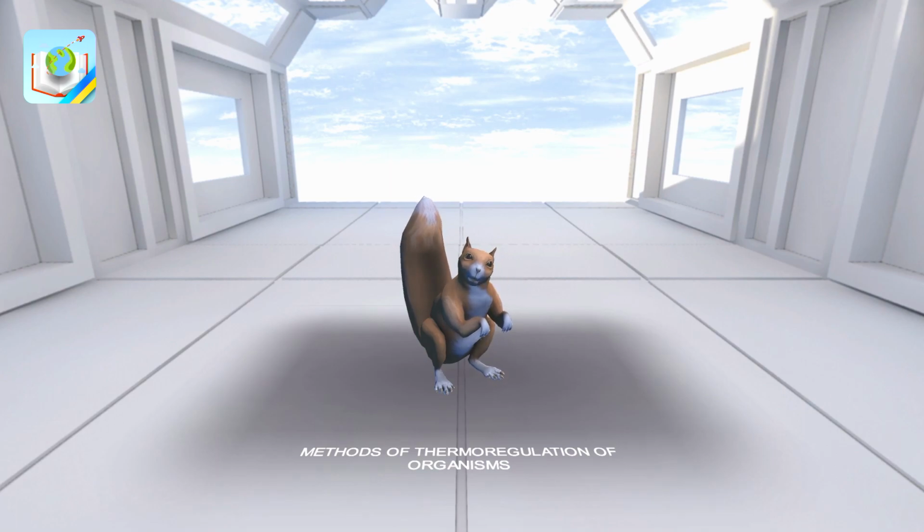Birds and mammals are characterized by chemical thermoregulation, which is a powerful source of internal heat. Homeothermic organisms also have diverse and more sophisticated mechanisms of physical and behavioral thermoregulation. For example, warm fur of a squirrel. In general, homeothermy ensures the biological activity of organisms in a wide range of temperatures, but requires significant energy costs for thermoregulation. Tap on the nuts.